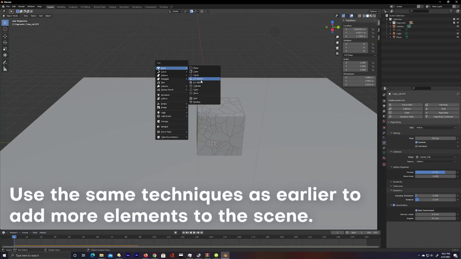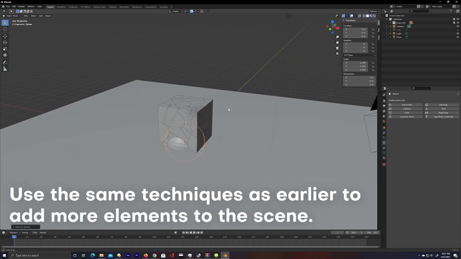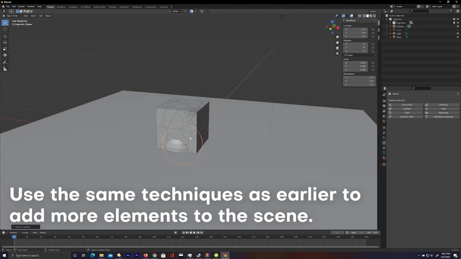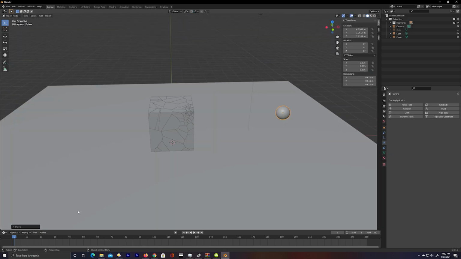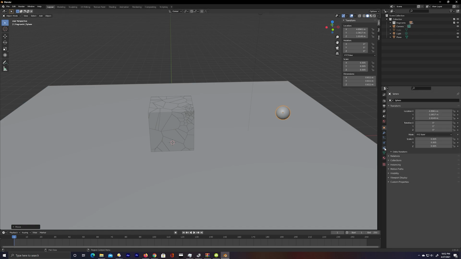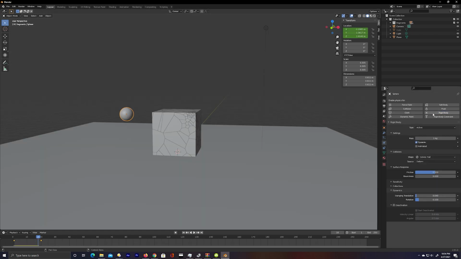You can pretty much just go ahead and use Shift A to create a new sphere, doing the same way that we did with the plane by making it. Instead, we're gonna go ahead and click on sphere to create a new one. Now, I'm gonna go ahead and add in some rigid body properties to it by clicking on this tab here.